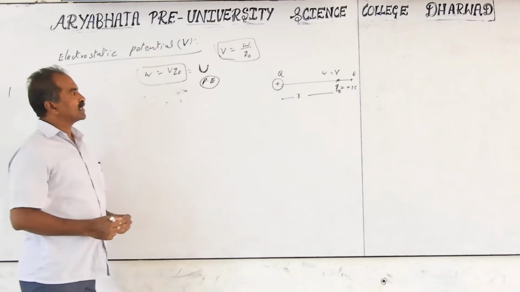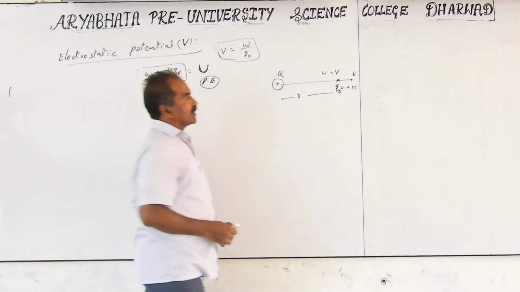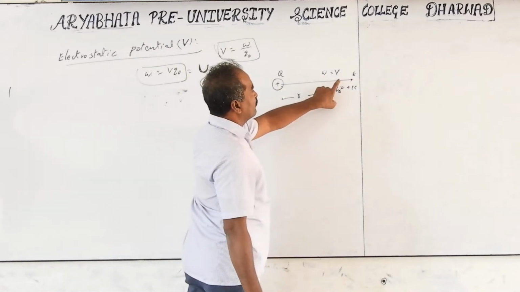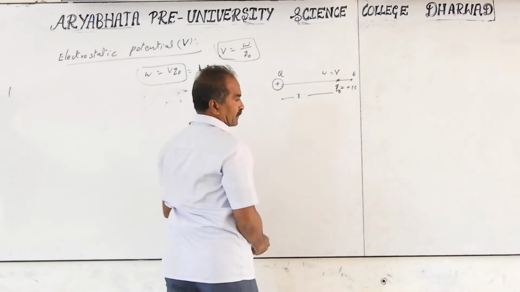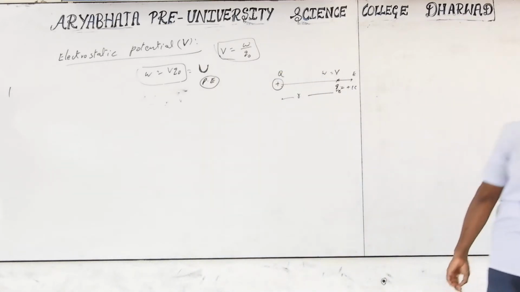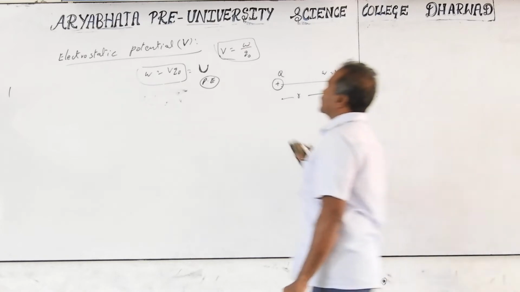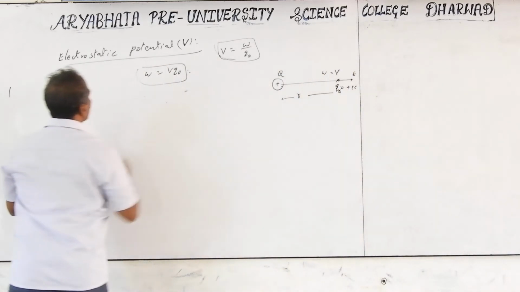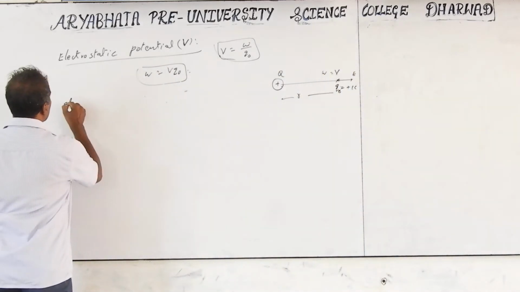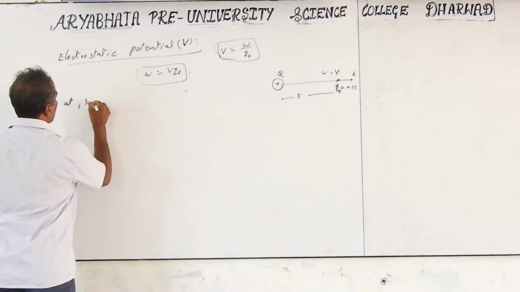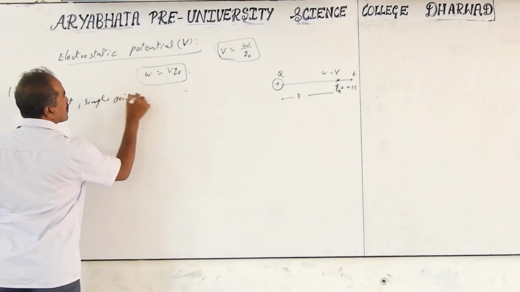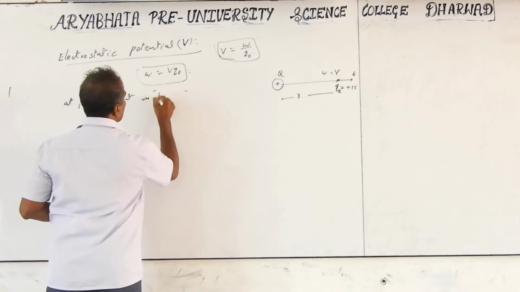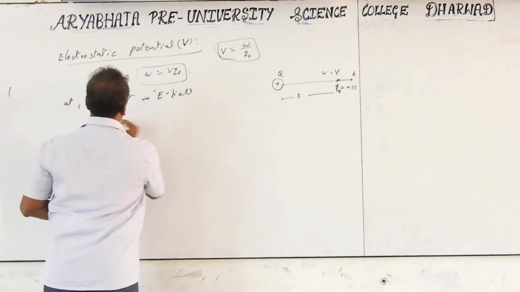Potential energy of the object is equal to the work done to bring the charge to a given point from infinity. We are working at a single point here. For a single point, potential energy is equal to Q0 into V. A single point means one point in the electric field.